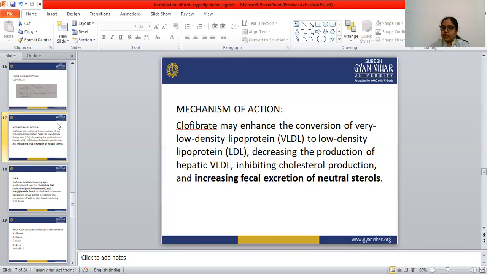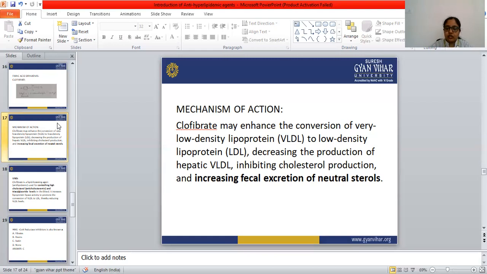So when this PPAR alpha is activated by this clofibrate drug, that PPAR alpha activates one enzyme, that is lipoprotein lipase. Lipoprotein lipase is activated by this PPAR alpha, and the net effect is that it decreases the formation of the VLDL, and VLDL is converted to the low density lipoprotein, that is LDL. Triglyceride is also reduced, and it increases the HDL cholesterol also.